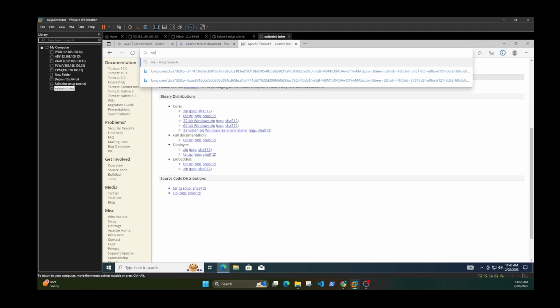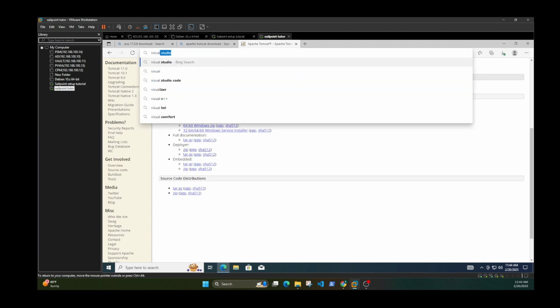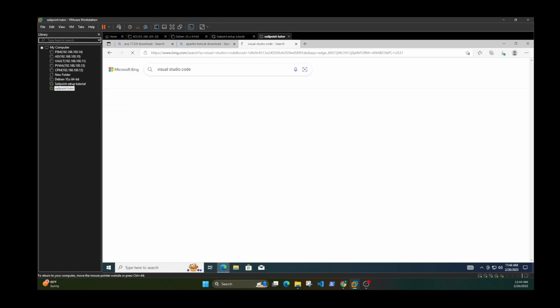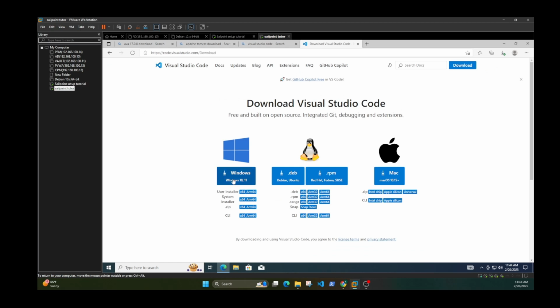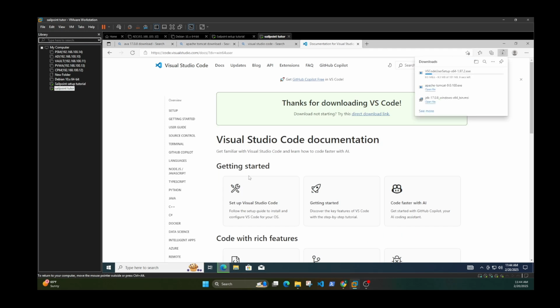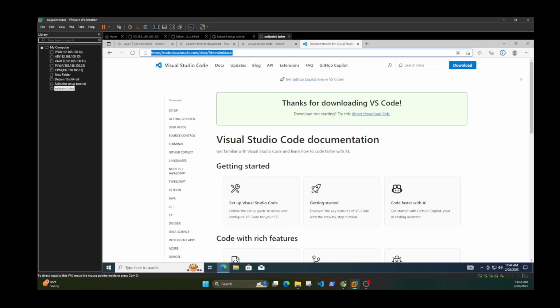And then let's download Visual Studio Code. This is just so we can edit one of the files. Okay, and then last thing is to download SQL Server.